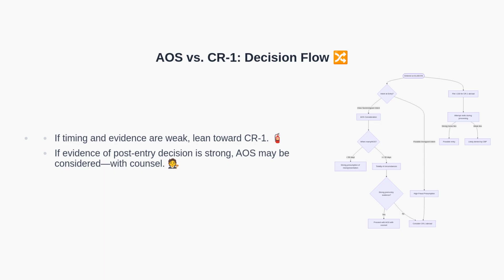Here is a flow of common decision points. If intent at entry was clearly non-immigrant, and the marriage or filing occurred after sufficient time with credible post-entry documentation, AOS may be considered, ideally with counsel. If timing is short or evidence is thin, the risk of a fraud presumption is high, and consular processing is safer. Even if a CR1 is filed, visiting during processing requires strong home ties, and admission remains discretionary. To quantify the trade-offs, let's compare AOS and CR1 directly.